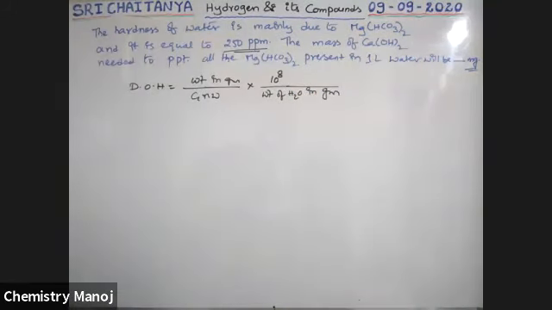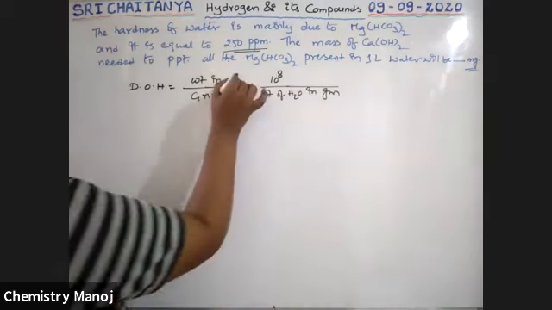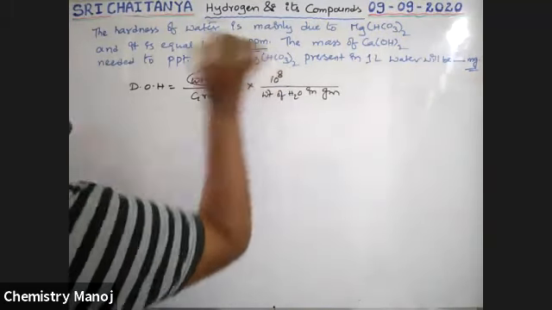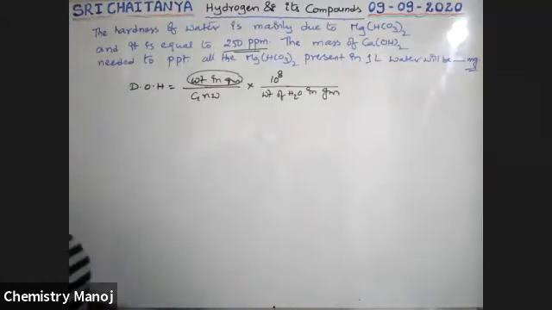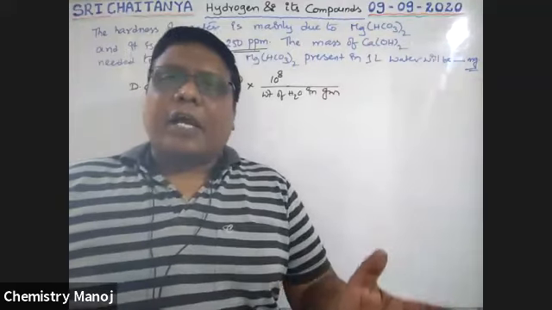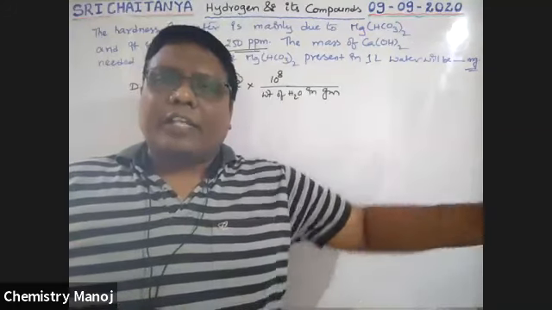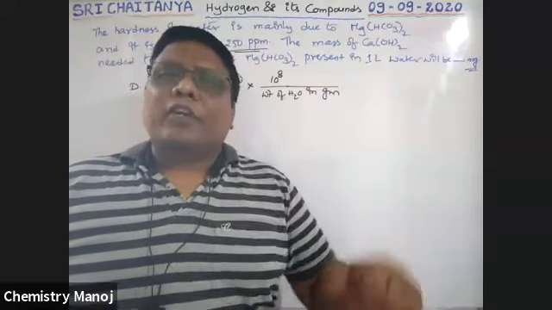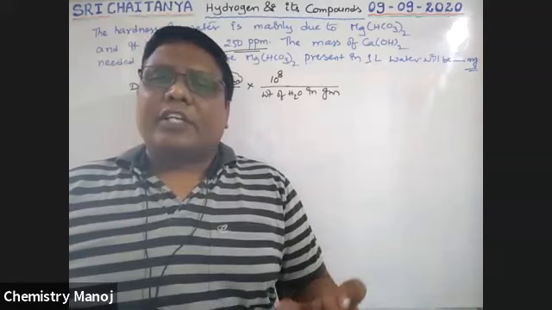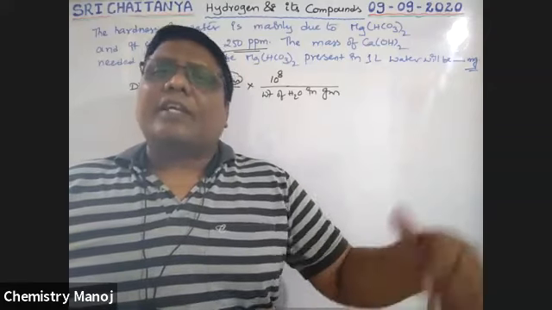First of all, I am trying to calculate how much weight of this magnesium bicarbonate is there. So use that equation: magnesium bicarbonate reacts with calcium hydroxide, so magnesium hydroxide, calcium carbonate and water are formed. By using stoichiometric calculations, we have to calculate the next concept.